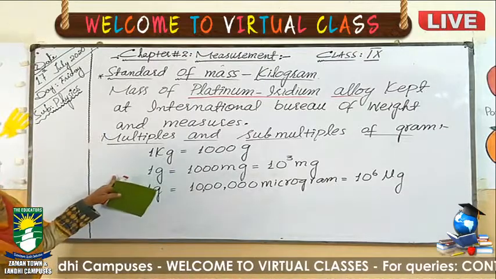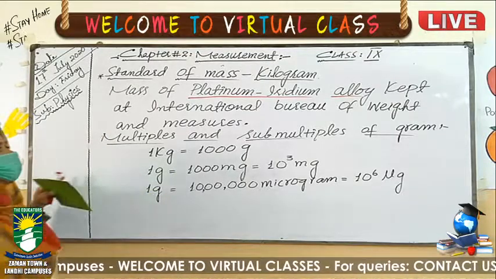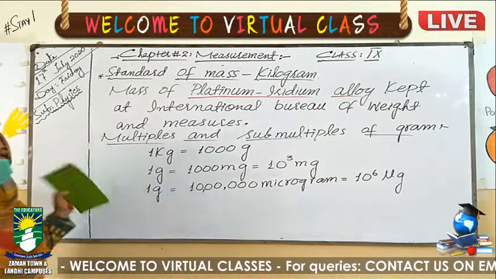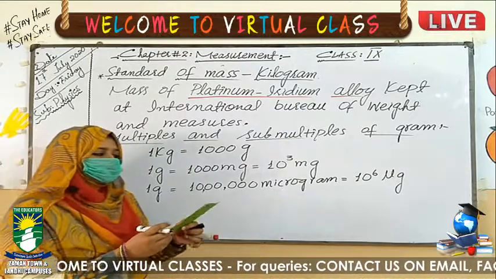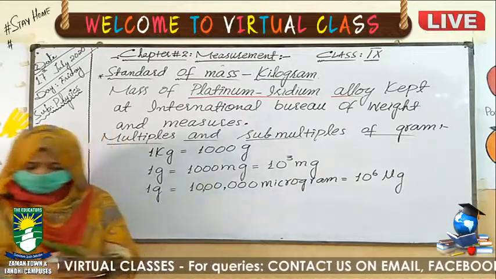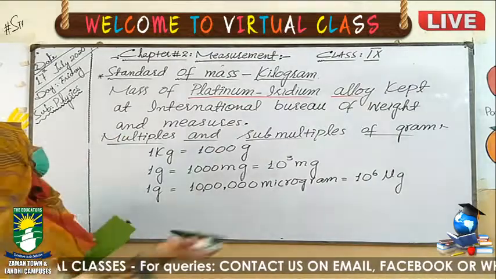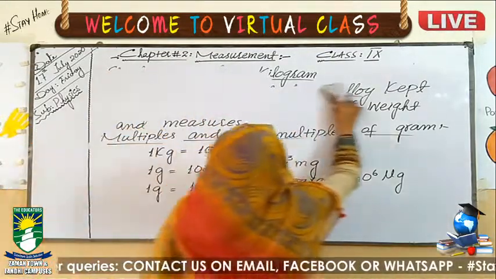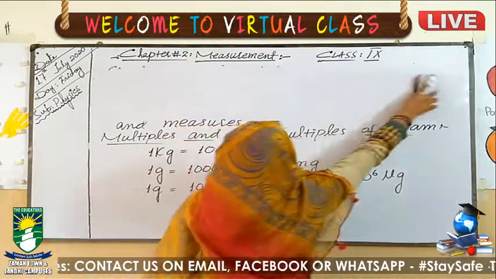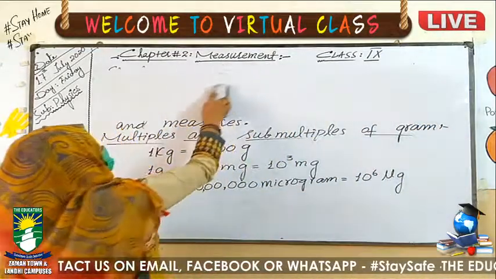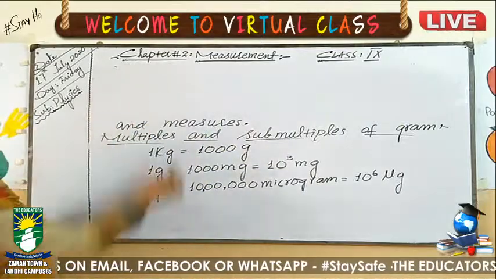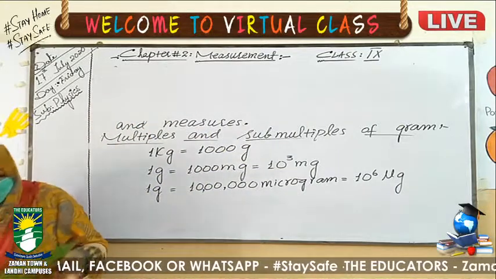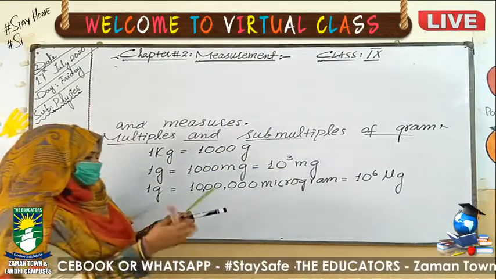Now we have the numerical related to the conversion of mass, that is numerical number 2.2. I am just directly writing the data here. You can copy or see the numerical from your book. Here is 2.2.